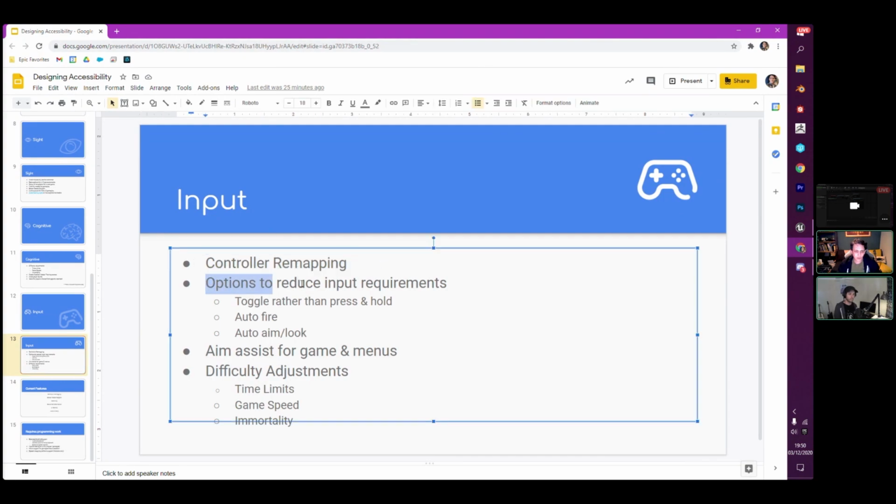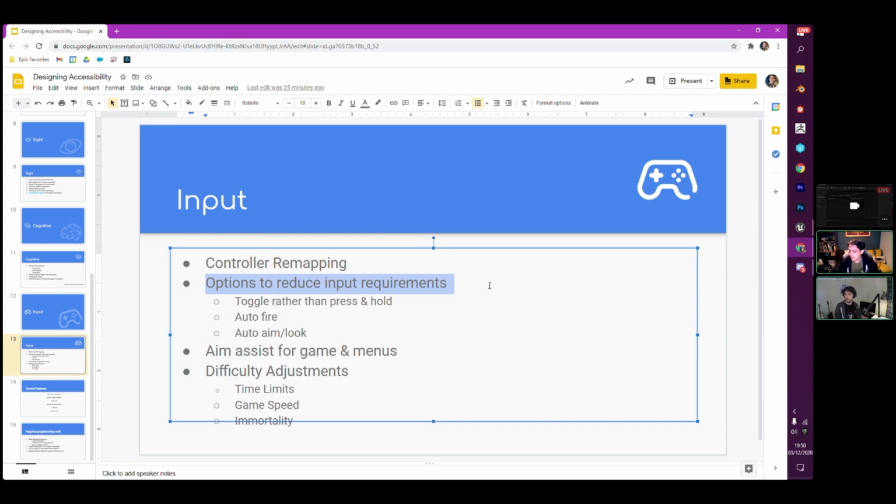So once you've got controller mappings, the next most important thing, that work? Yeah. One of the other really important things is having optionality to reduce actual inputs on the gamepad, and that comes from several different avenues, right? So you can automate button presses based on certain events. So things like automatically firing when a character's looking at a particular character, or having toggleable options, rather than pressing and holding.